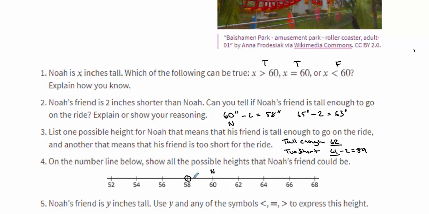So his friend could be, we're going to fill this dot in, because if we know that Noah is at least 60 inches, that would make his friend 58 inches, and we fill it in because he could be 58 inches or greater. So we're going to make a solid line going this way.